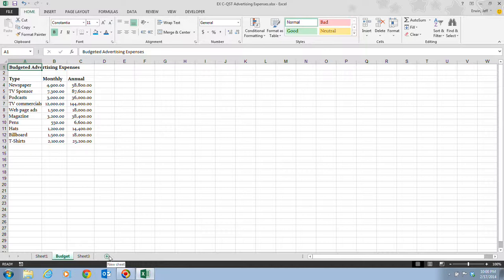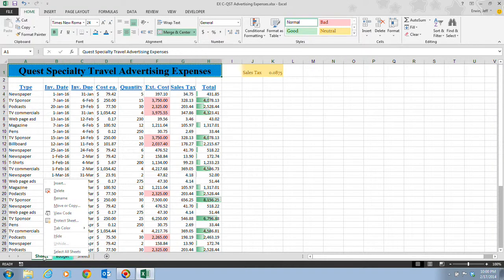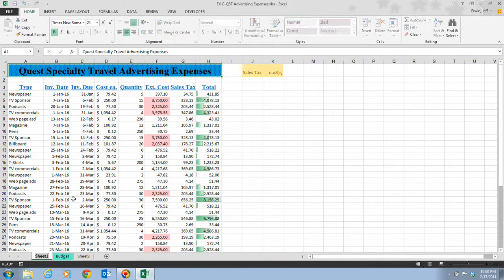Step 5 on there tells us that we want to double click the Sheet 1 tab. Of course, in this case, we'll do the other method on there. We're going to deviate a little bit from the book. I'm going to right-click on this Sheet 1 tab, and I'm going to click on Rename. And this just shows you a different way that you can rename the different sheets. So I click on Rename, and now I can type in where it